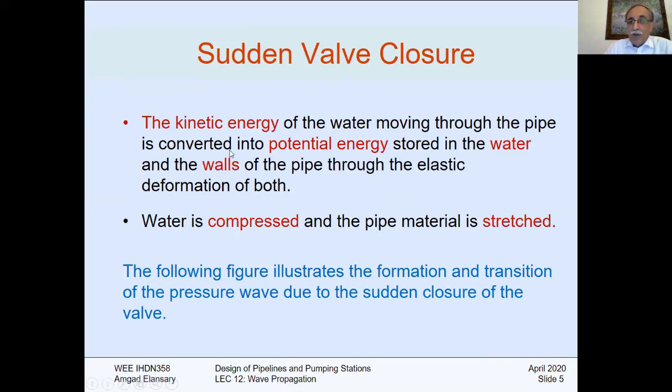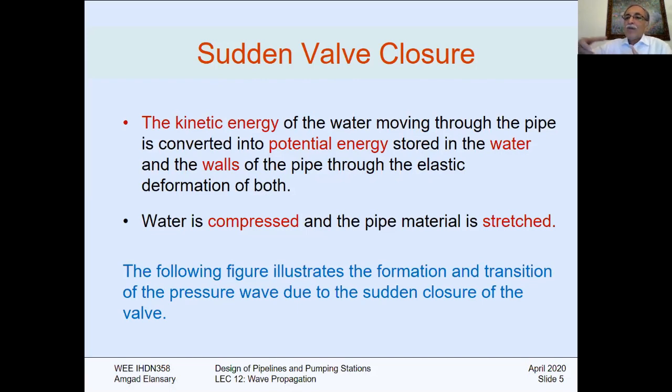So again, the kinetic energy of the water moving through the pipe is converted to a potential energy stored in the water and the wall of the pipe through the elastic deformation of both water and the pipe. Elastic deformation of water means compressibility.